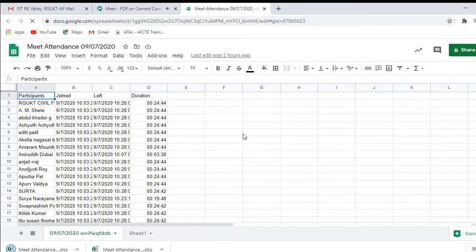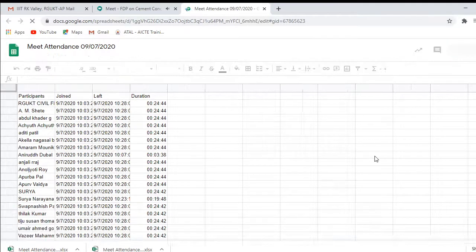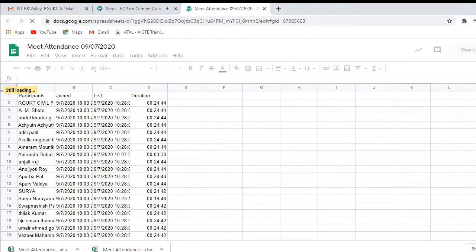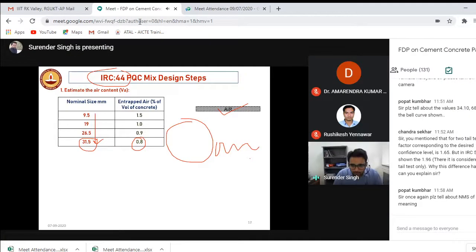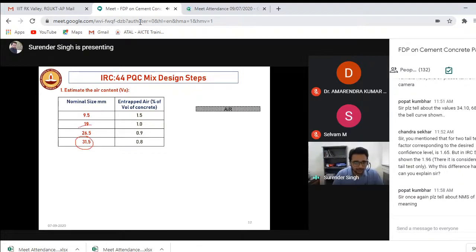So IRC 44 guidelines gives a table. Air voids depend upon the size of the aggregate. Larger the size of the aggregate, lesser will be the air voids, because the surface area will be lesser. If I break it into small pieces, the surface area will be more, and if the surface area is more, the voids will be higher. If you can see here, you can use this table. Now what is the second step? You know the maximum nominal size for PQC is, let's say, 26.5. You can get the air value from this table.